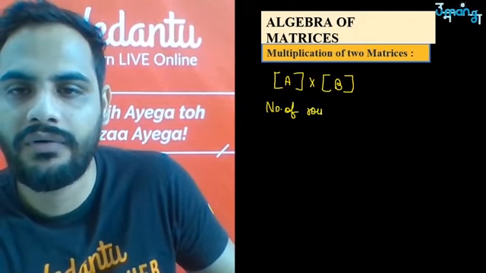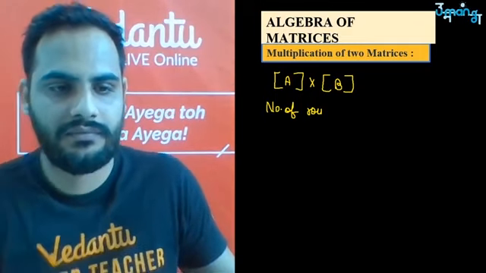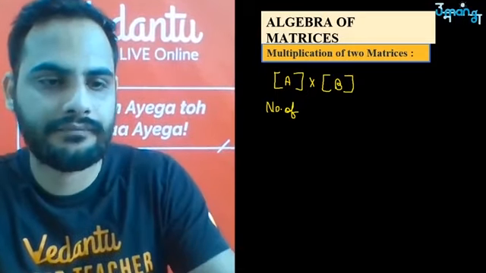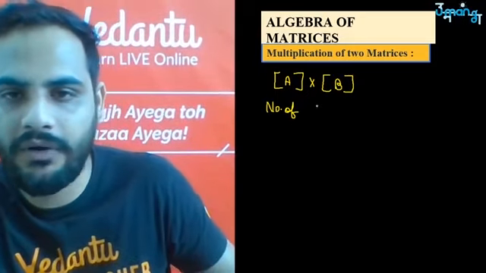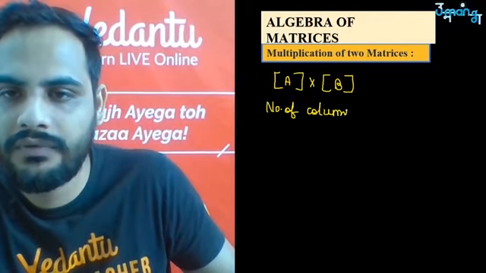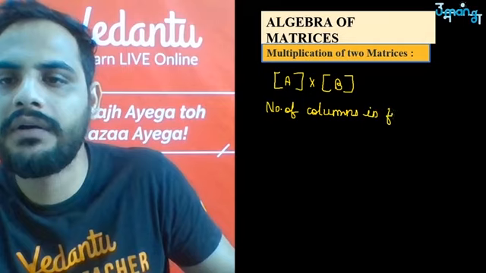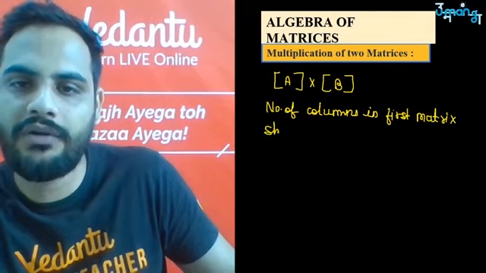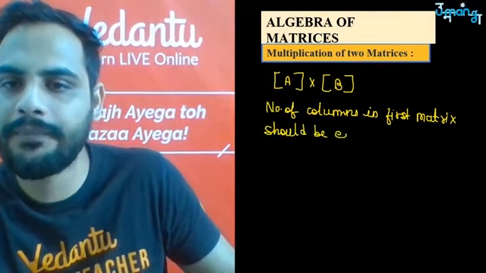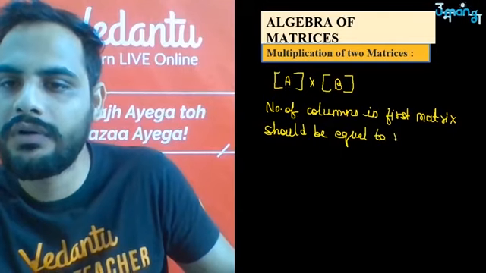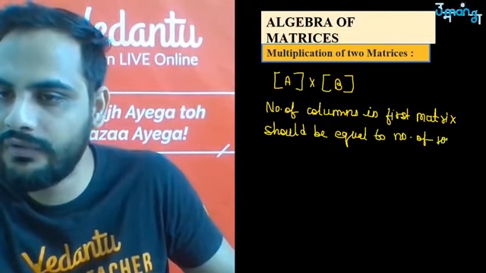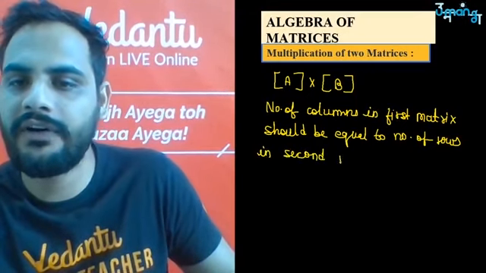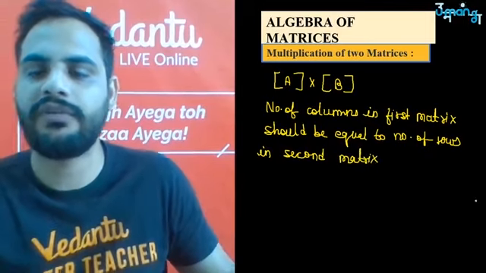the number of columns in the first matrix should be equal to the number of rows in the second matrix. Okay, the number of columns in the first matrix should be equal to the number of rows in the second matrix.